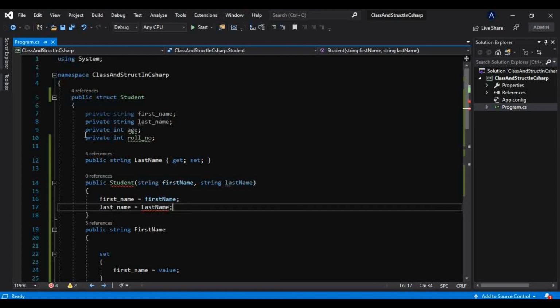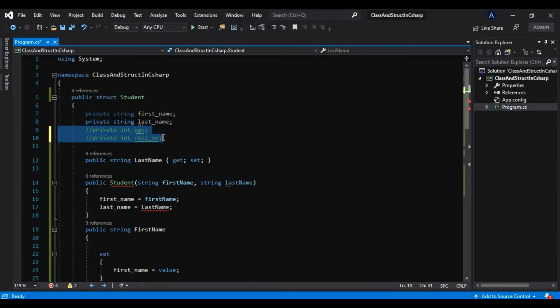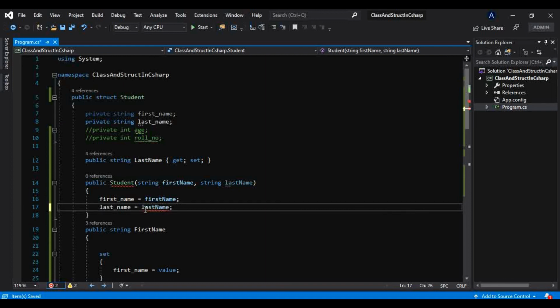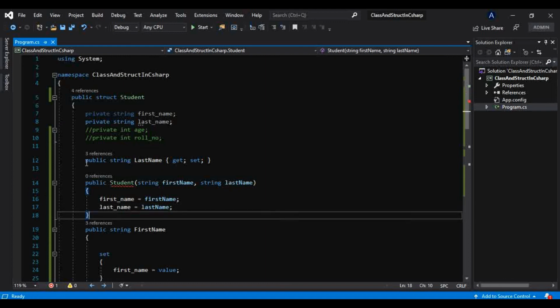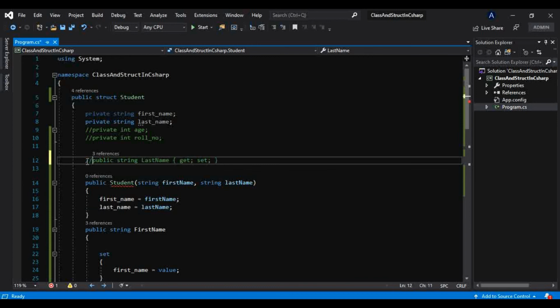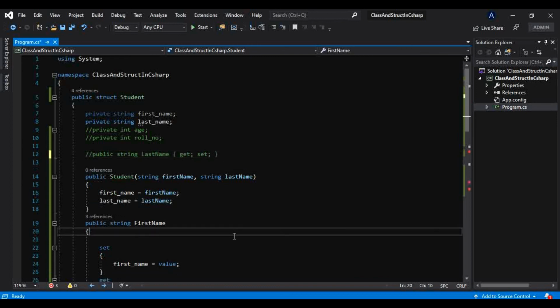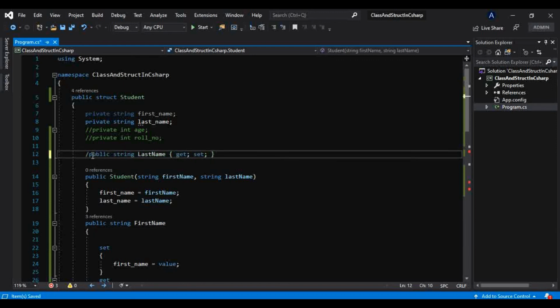Okay, and let me comment these fields here, because we are not using this, and let me correct that also. And also let me comment these properties here, because it will give us the same error. I will show you that.